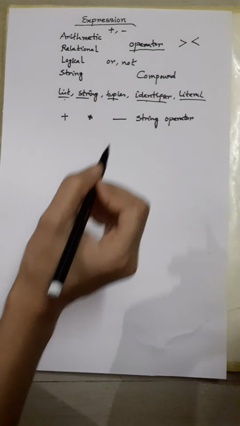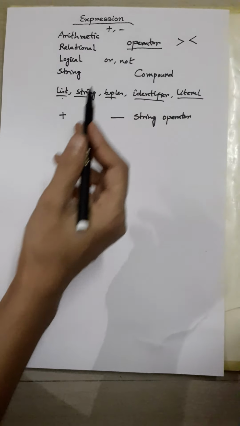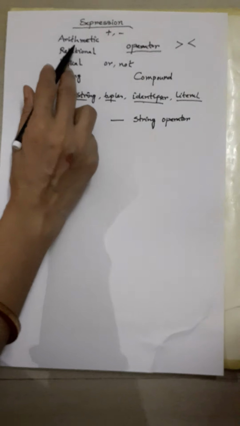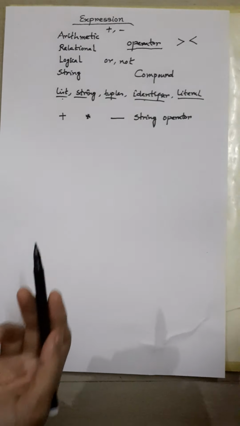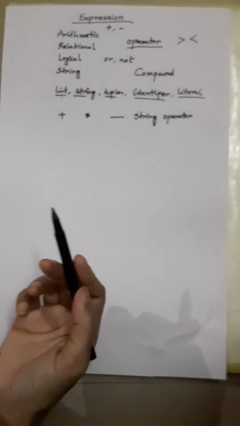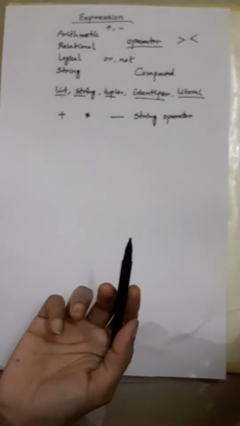Now arithmetic expression, we know, using plus, minus, multiplication like asterisk, using these operators, whatever expressions we are making, that will be your arithmetic expression.